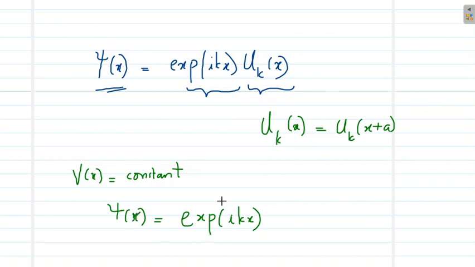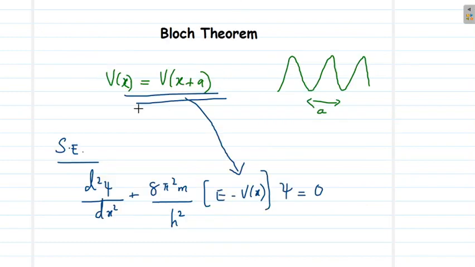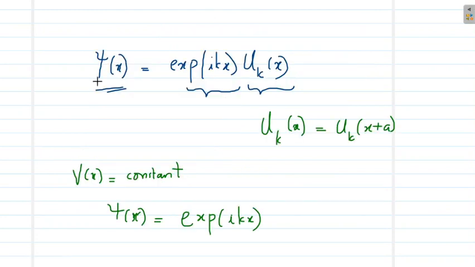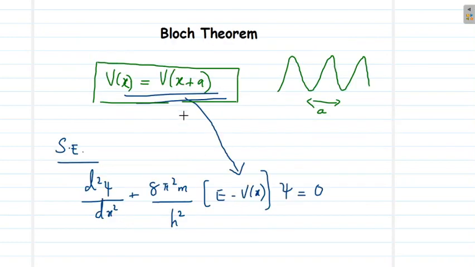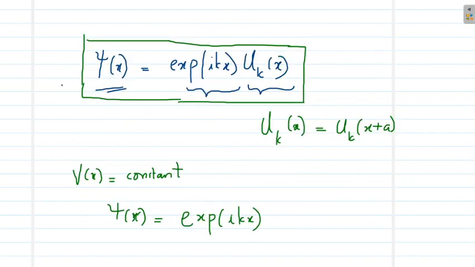So here, if potential is considered to be periodic and not a constant, if potential is chosen as V of x equal to V of x plus a, then the Schrodinger equation will be different and its solution will be different like this. So this is a major theorem in band theory, Bloch's theorem, which states that the solution of the Schrodinger equation in the case of a periodic potential will be of this form.